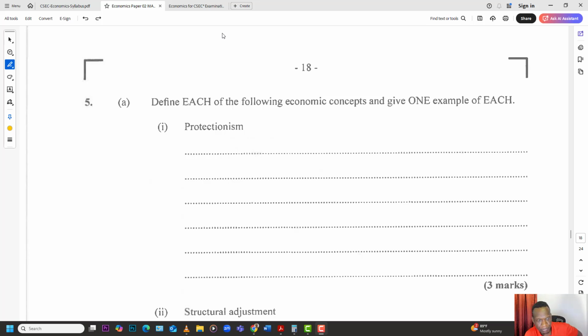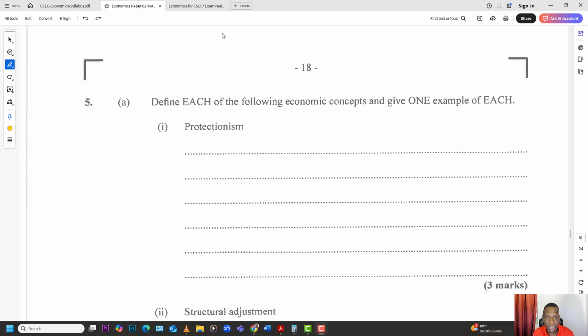First one, protectionism. Protectionism refers to any economic policy that is put in place to restrict international trade in order to protect the local or domestic industries, or any particular domestic industry. For example, a ban or a quota in terms of importing certain things. The government can say we're going to put a quota in place, meaning you can only import, let's say, 10,000 pounds of onions, and the rest would come from the local industry.